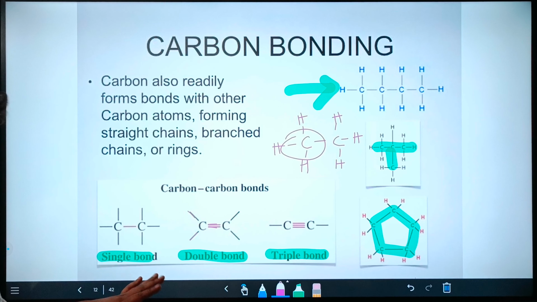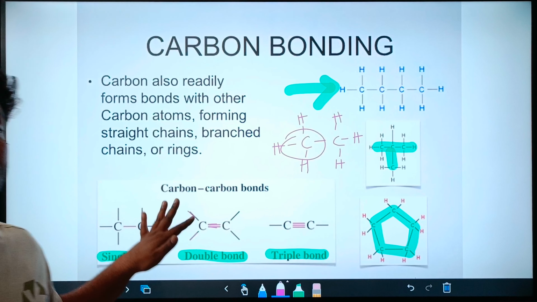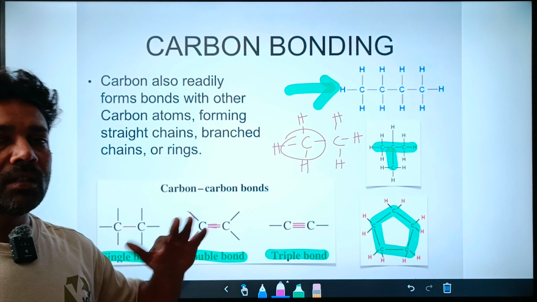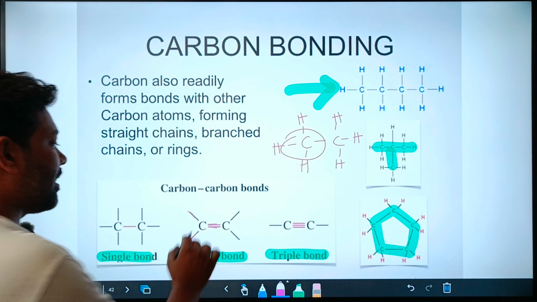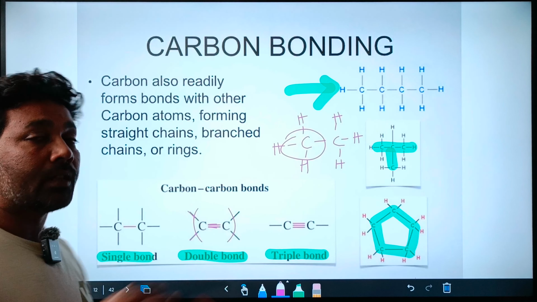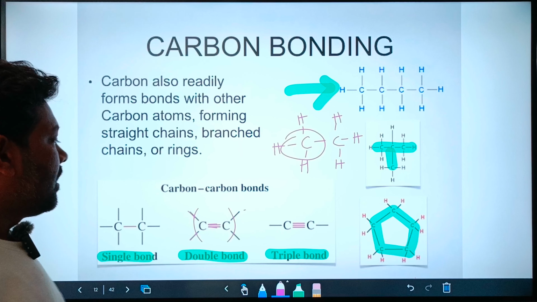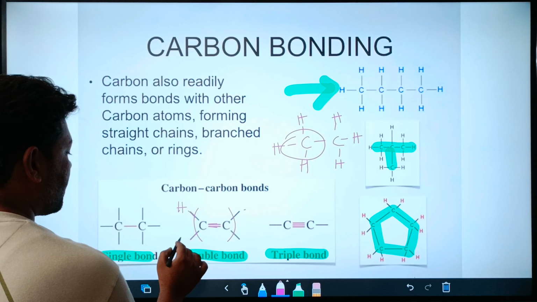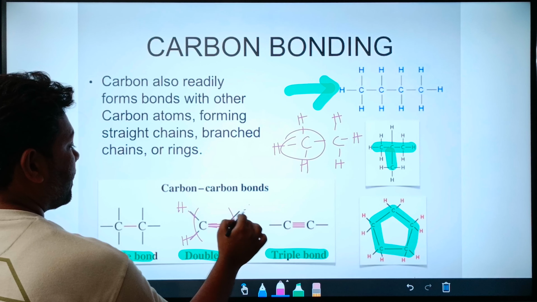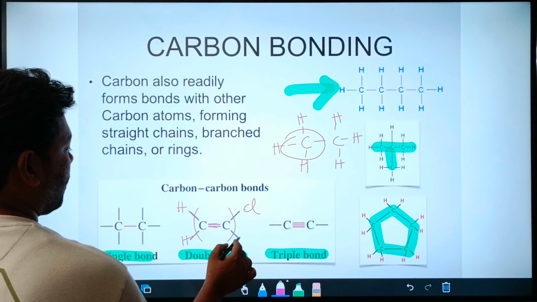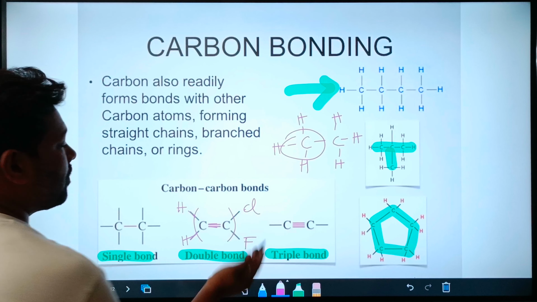They are given free, in the sense that anything may be attached. As I said, carbon can attach with anything. This is a general notation, like a general formula, in which carbon, like here, you can attach hydrogen, maybe anything else, like you can also attach chlorine, or you can also attach fluorine over here.